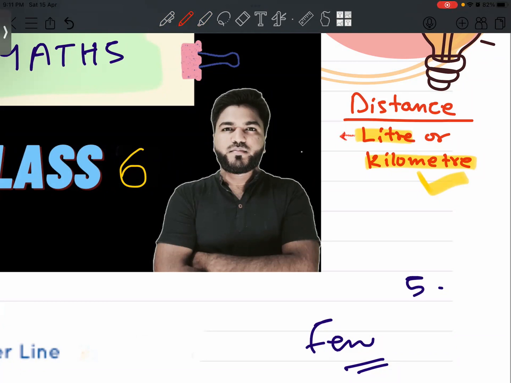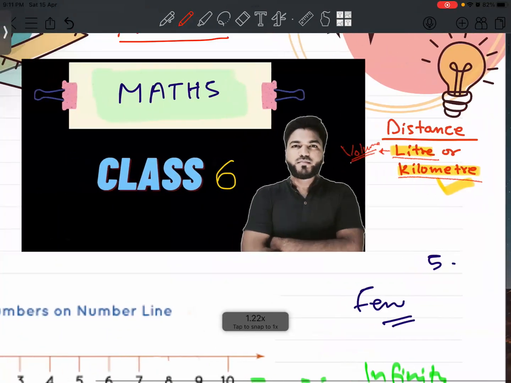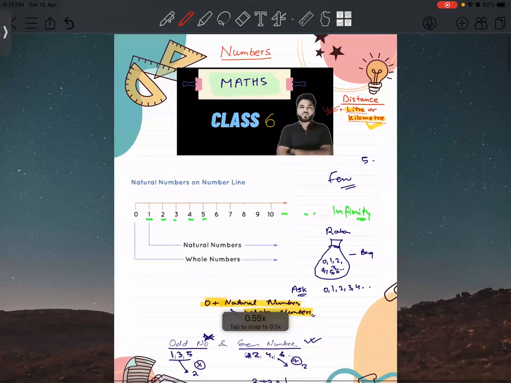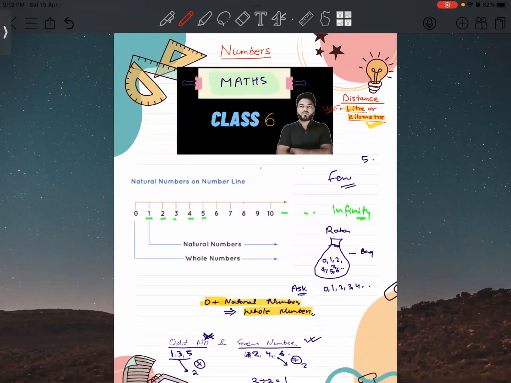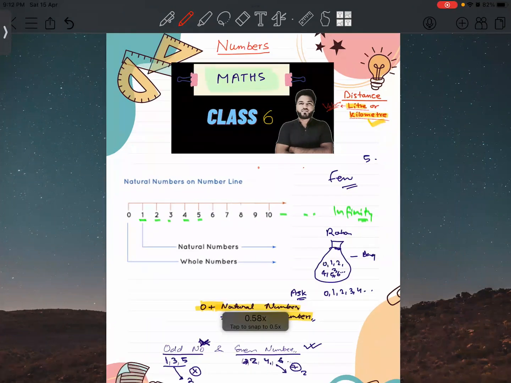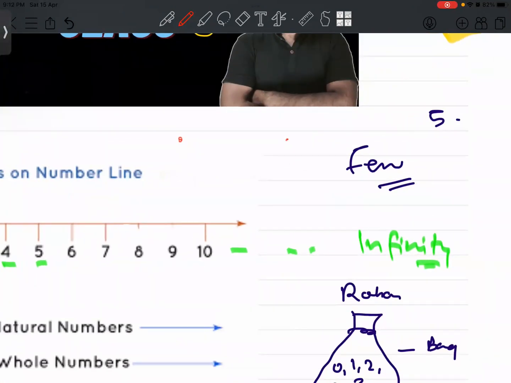To be very specific, liter measures the volume of something. Liter is used to measure liquid commodities, liquid things. And kilometer is a unit used to measure the distance between 2 points.